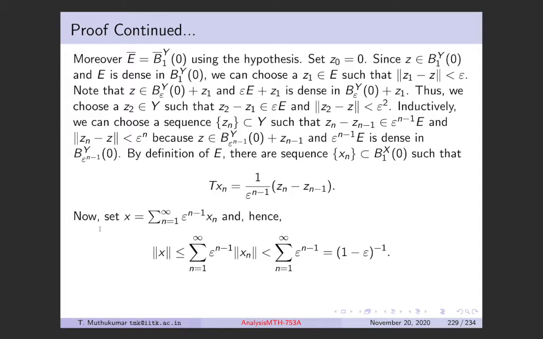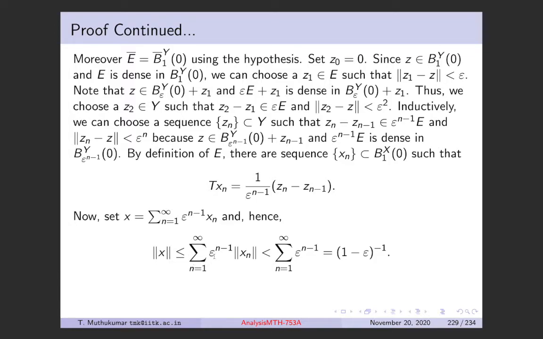So now you set your X to be this series, epsilon^(n-1) Xn, where this Xn is chosen, this one. So now let's look at what is this norm X. For this to be well defined, the series has to converge and so on, right? So what is norm X? This norm X is less than or equal to